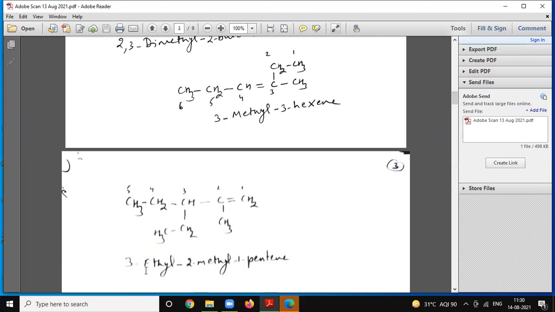Another example, 3-ethyl-2-methyl-1-pentene. We have to give numbering from the side of the double bond. Here the double bond is present on carbon 1, so we give numbering from here. There are 2 substituent groups, methyl and ethyl, but alphabetically E comes before M. So we write it this way: 3-ethyl-2-methyl-1-pentene.